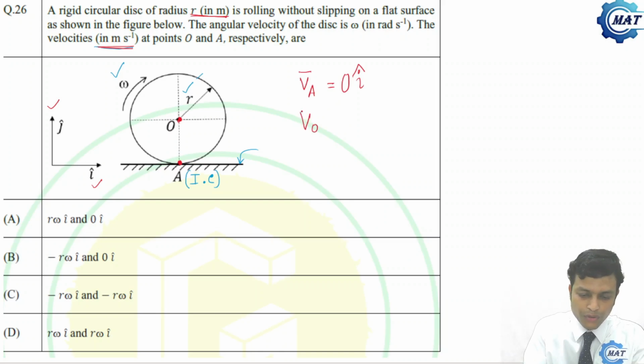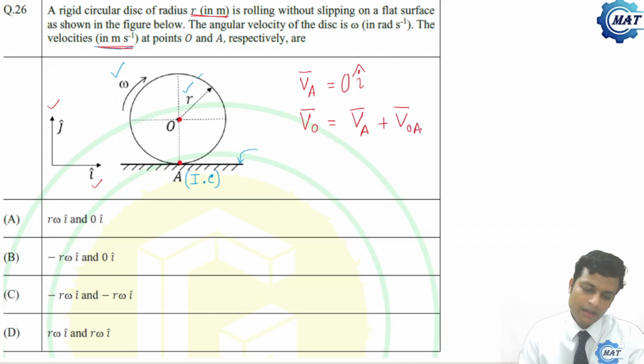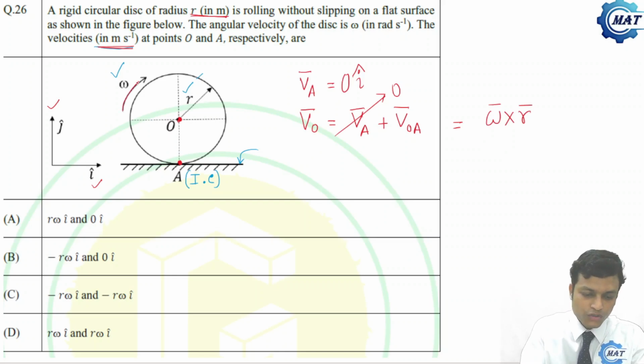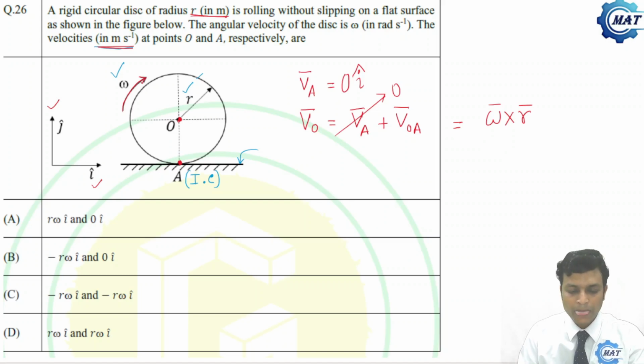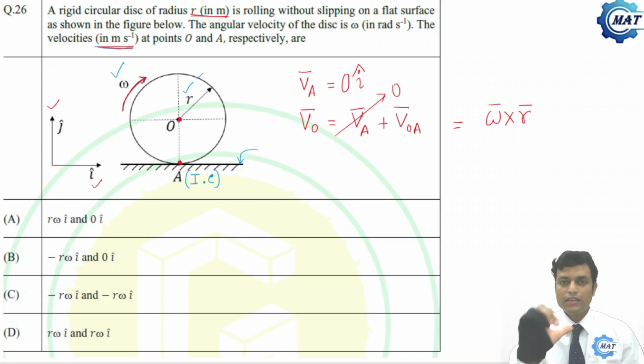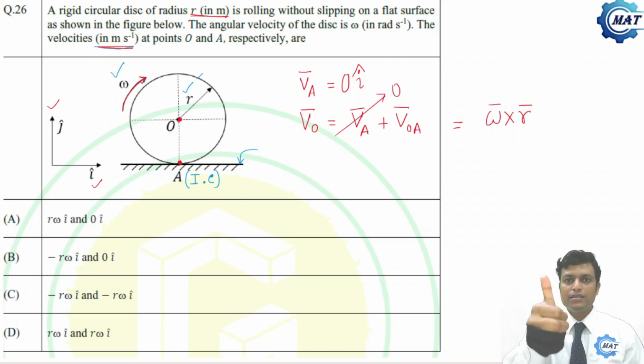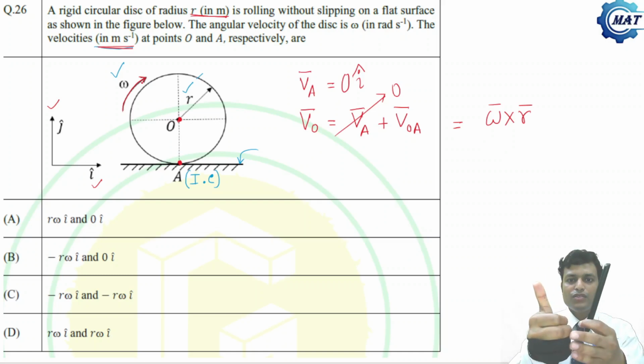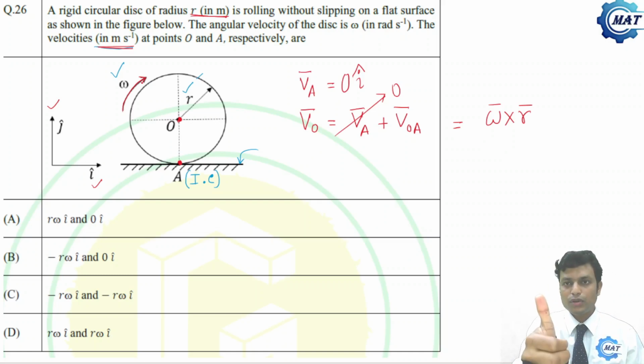Now what will be the velocity at the center of the disk, that is O? VO, as we have done several times in our full course, is VA plus VOA. VA is 0 and VOA will be omega cross R. Now here, what is omega? The direction of omega is shown here, and from the right hand rule, if these four fingers give the direction of rotation, then the thumb gives the vector direction.